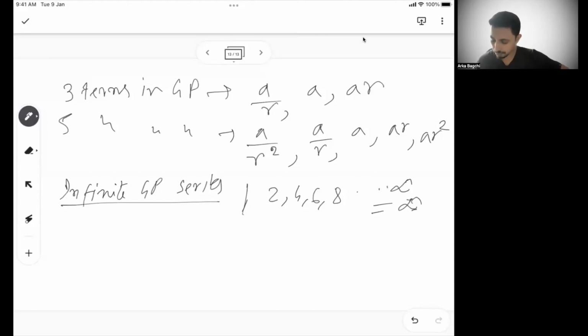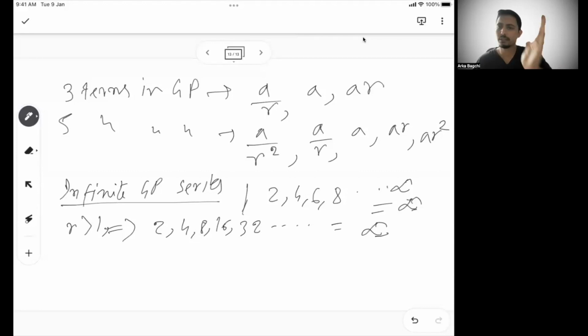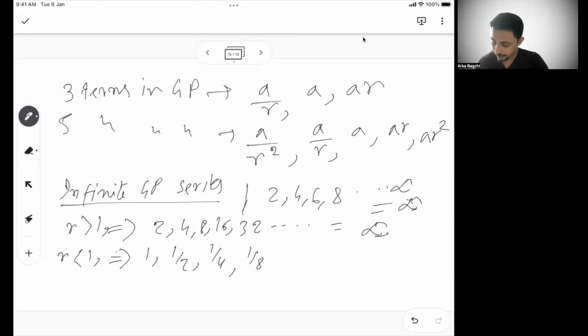Similarly, if R is greater than 1 in a GP series, let's say your GP series is 2, 4, 8, 16, 32, like this, then this is an increasing GP. So the sum of all these numbers will always be infinite because the last number is infinite. But if R is less than 1, let's say your GP is 1, 1 by 2, 1 by 4, 1 by 8, basically till infinite.